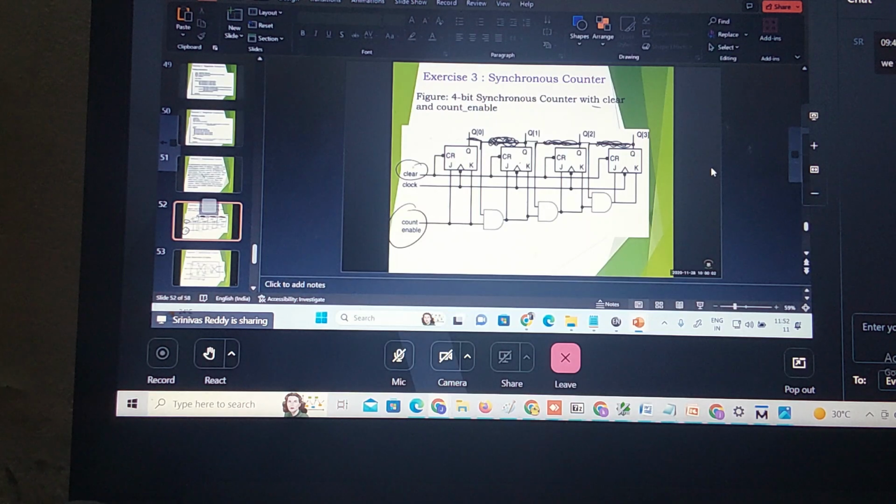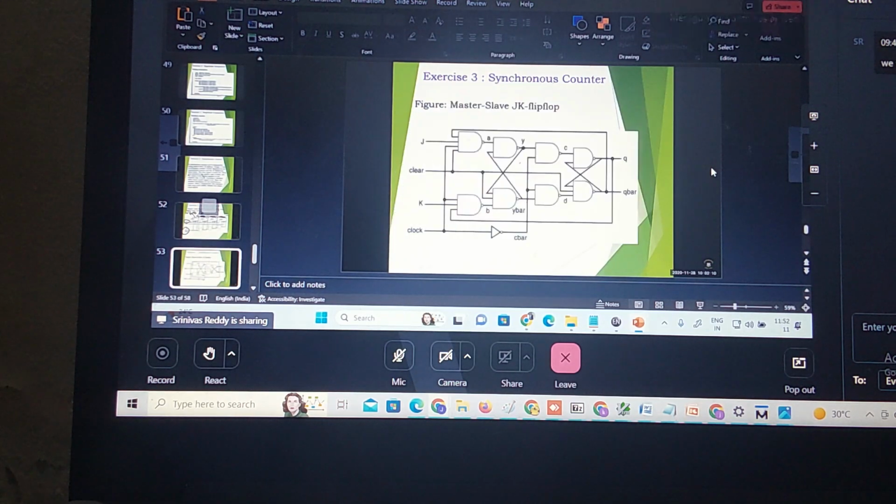So what flip-flop is this? JK flip-flop, a master slave combination JK flip-flop. This is your master, correct? This is your slave. So you write the data flow model for the master slave JK flip-flop. Instantiate that. Instantiating the master slave combination four times, you should design the 4-bit synchronous counter.